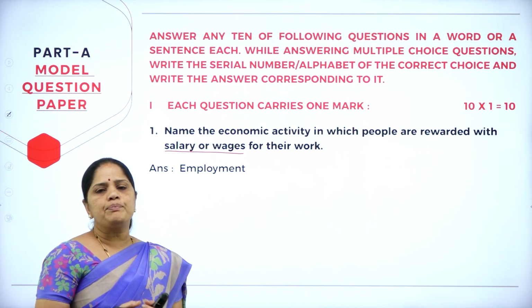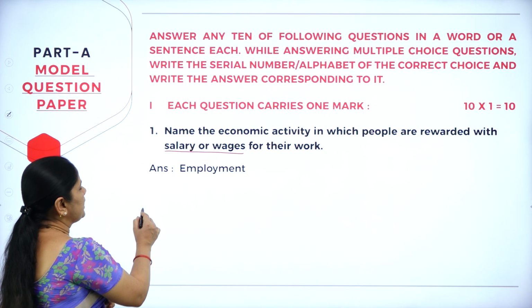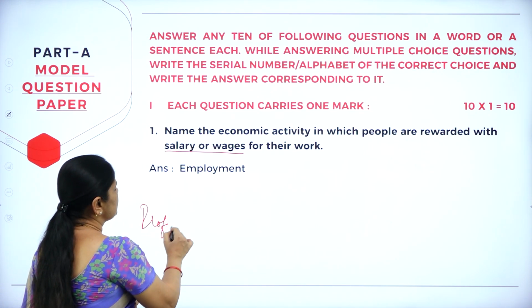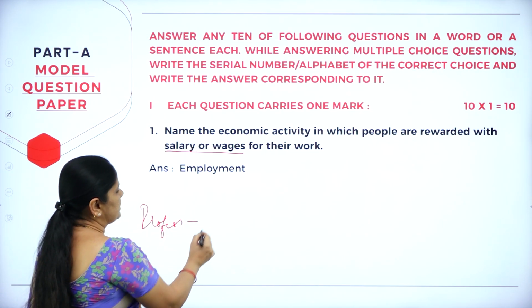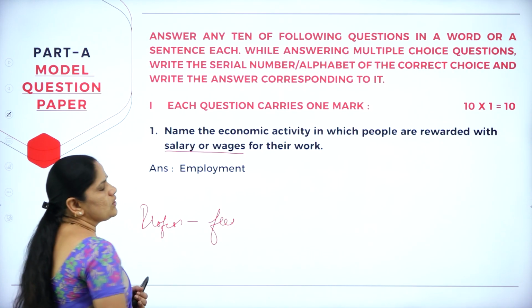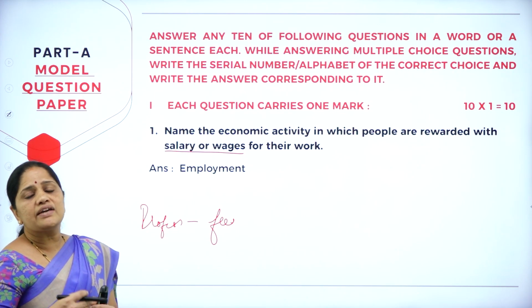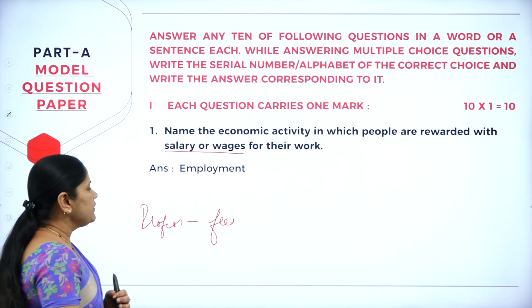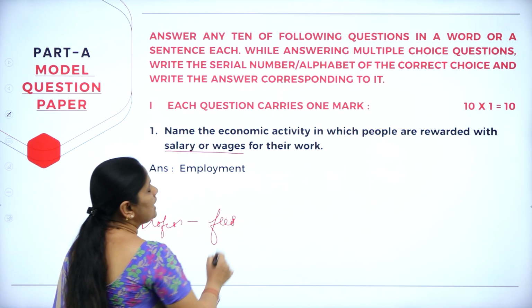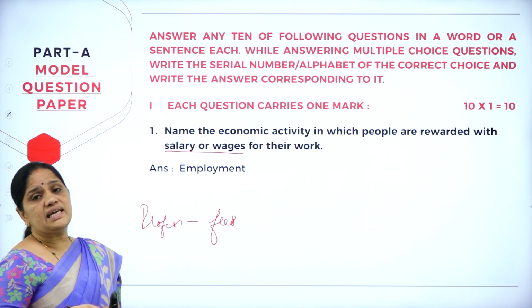Now if it is a profession, what will be the remuneration? In case of a profession, the remuneration will be fees. We don't say that we are giving salary to the lawyer or to the chartered accountant. We just say that we are giving the lawyer's fees or the CA's fees.